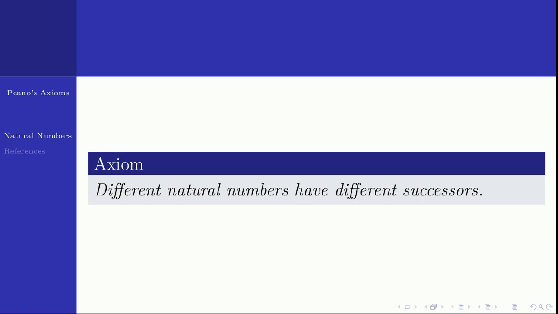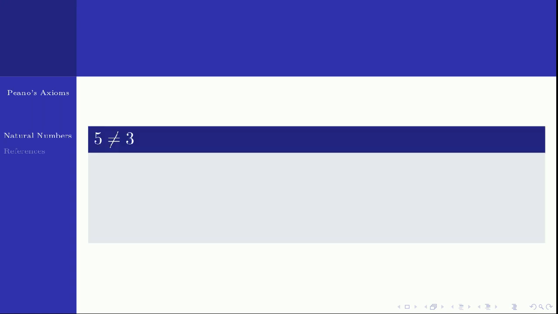That is, if n and m are different numbers, then n plus 1 will not be equal to m plus 1. How will it help in constructing the natural numbers? Let us see. Suppose you want to prove that 5 is not equal to 3. We will do the proof by the contradiction method. Suppose 5 equal to 3.